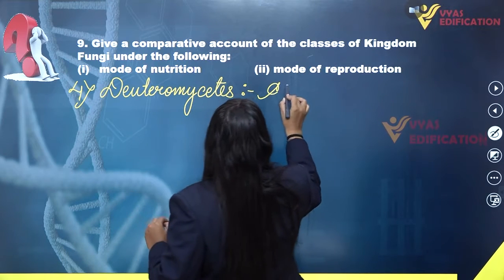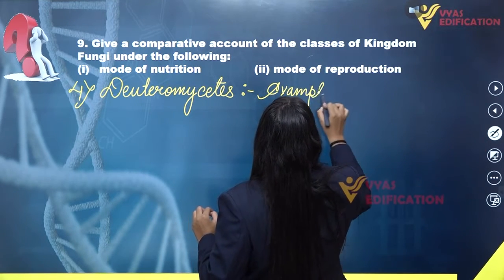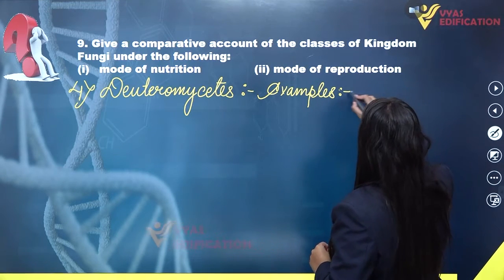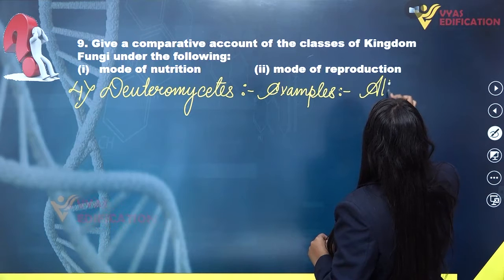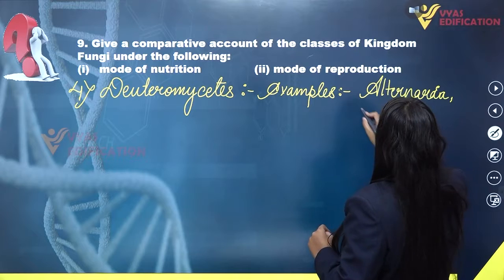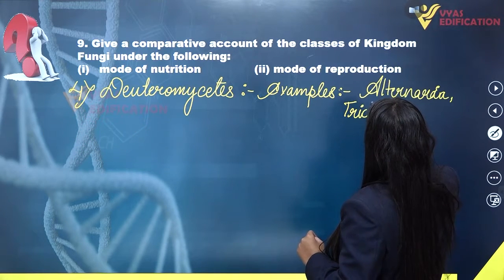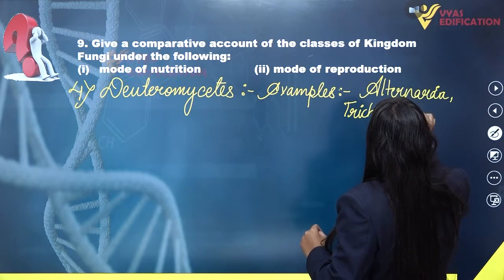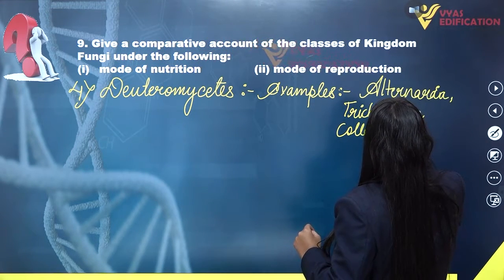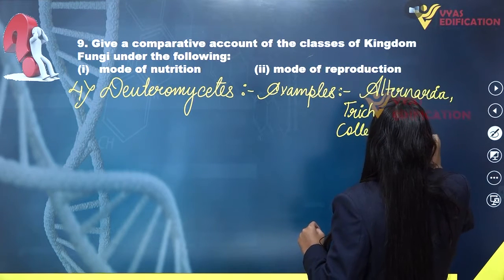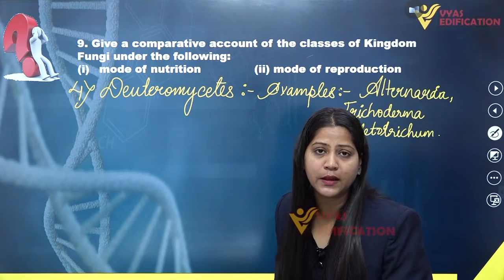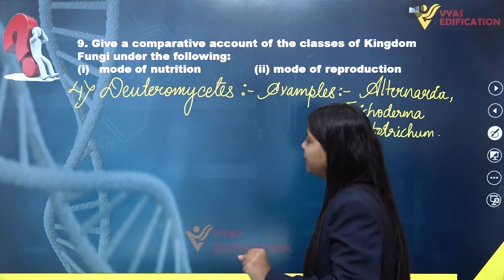First we are going to talk about the examples or the members which are included in the class of fungi, that is Deuteromycetes. So first we have Alternaria. Second is Trichoderma. And the last is Colletotrichum. These all three are the members or examples which are included in the class Deuteromycetes of fungi.